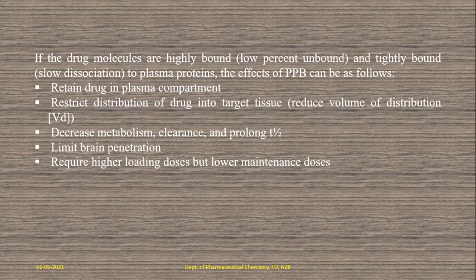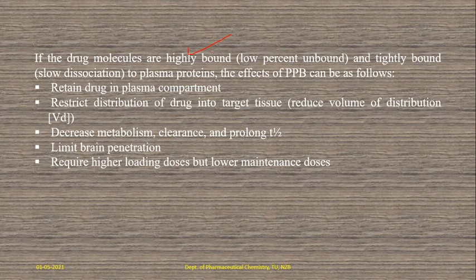That is a simple concept. If the drug molecules are highly bound, that means a low percentage of unbound drug molecules is present within the plasma, because of the highly bound nature. Here it is already highly bound, so what remains is a low percentage of unbound drug.